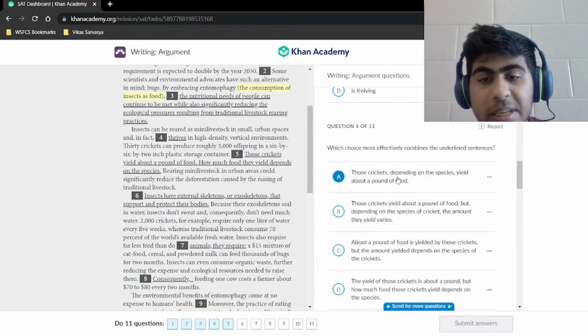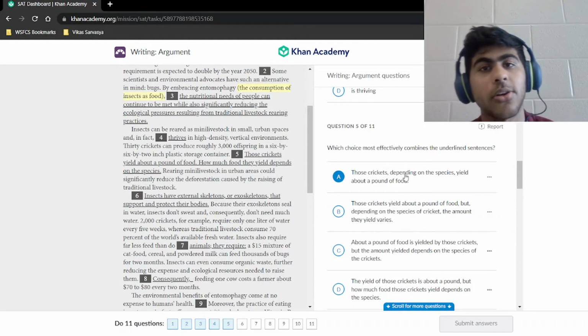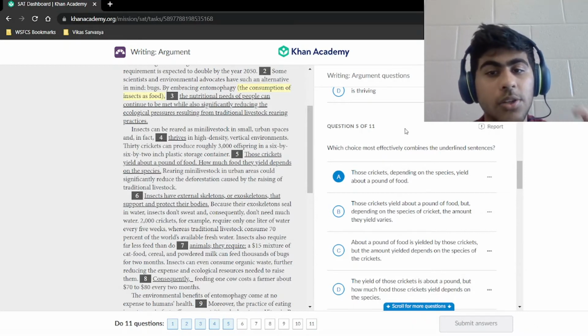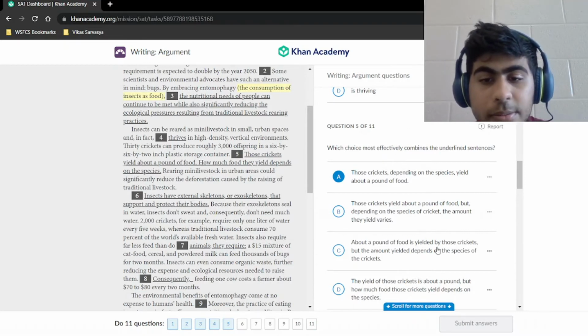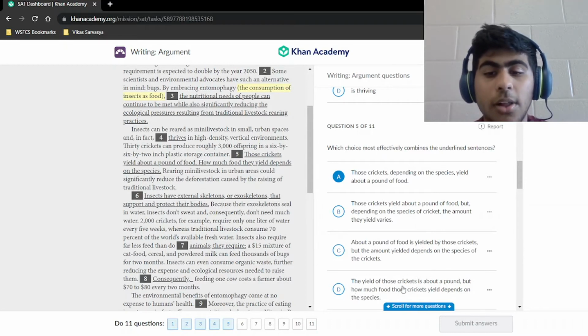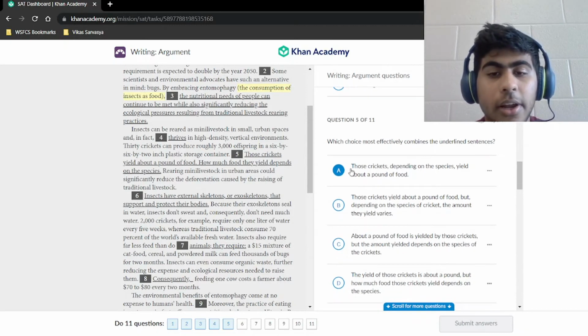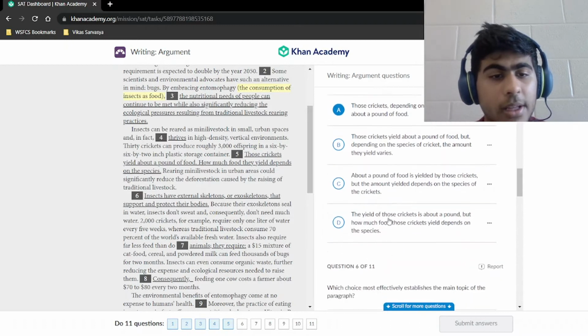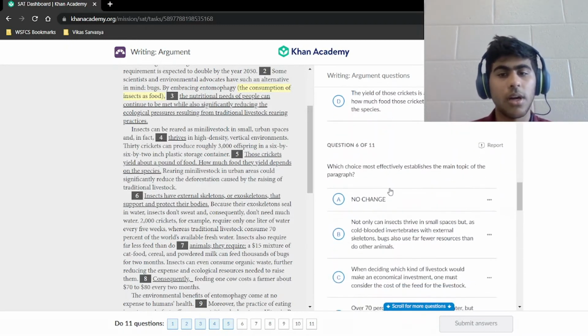That's our answer because that's the most concise one that still gets the point across. Always look for the shortest answer that works. The rest of them, you see, also get this point across, but they're a lot longer. They have some extraneous information. They have some repetition that we're trying to get rid of. So that's why that's not our answer, and our answer is choice A. Let's keep going. All right.